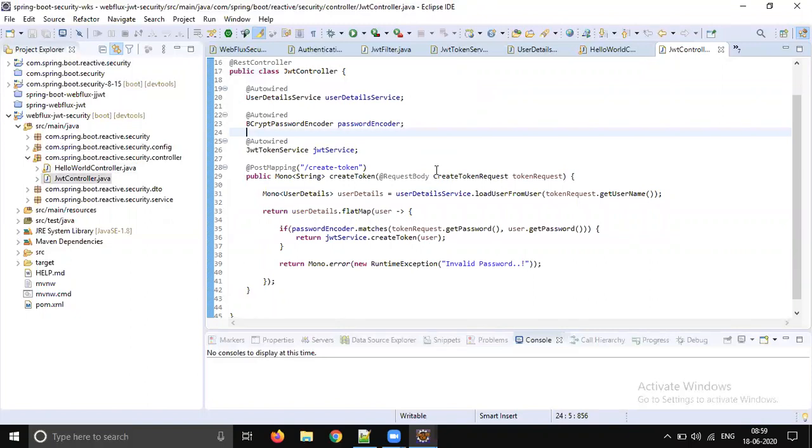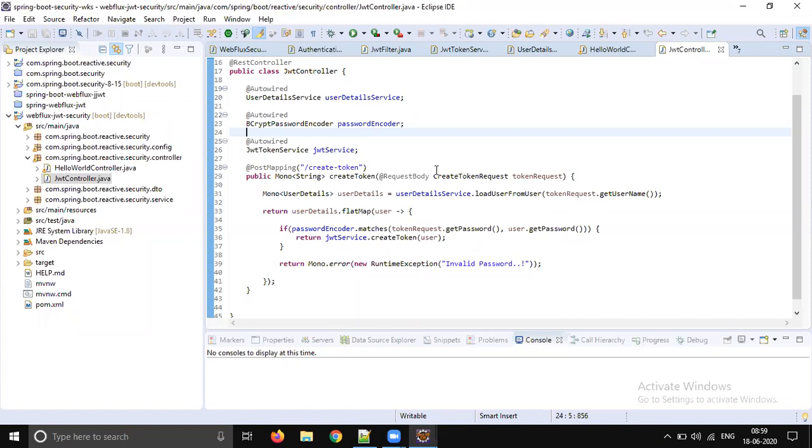In Spring Boot MVC, we used to use an authentication manager, but we don't have any authentication manager concept in reactive programming. We need to write our own authentication manager. Strictly speaking, for the version we are using, Spring Boot 2.3 and Spring Security 5, maybe in upcoming versions it might be automated, but at this point of time we don't have it.